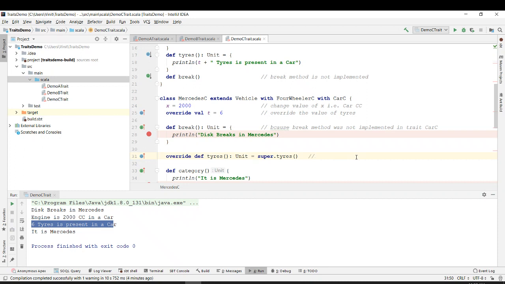Yes, because if I don't override, Scala won't know where to call the tires method.